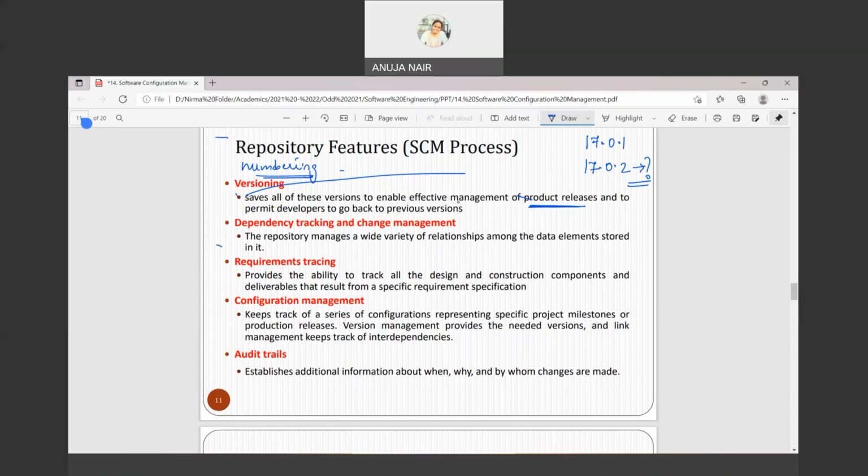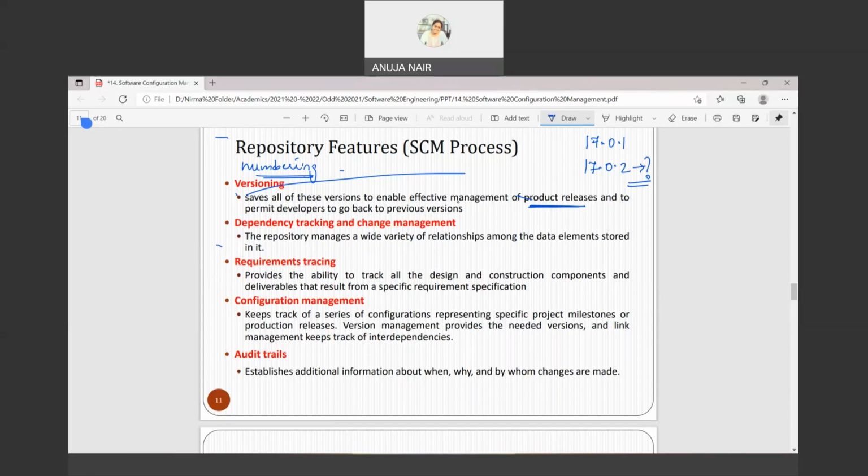So let's say some security feature is added. So anything which is coming new, any update which is happening, that would be written over there कि इसमें क्या नया add हुआ, ठीक है. So that is versioning. Then dependency tracking and change management. So dependency tracking, I already told you that whatever is there in the repository, if you are changing one thing from the repository, then other items which are dependent on it will also be changed, right. So you need to manage that change and track the dependency, right.